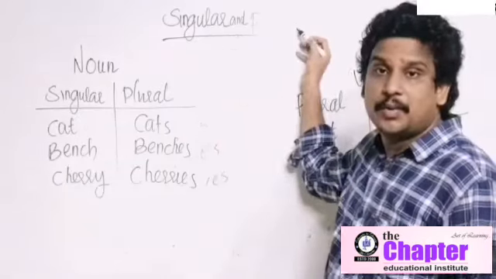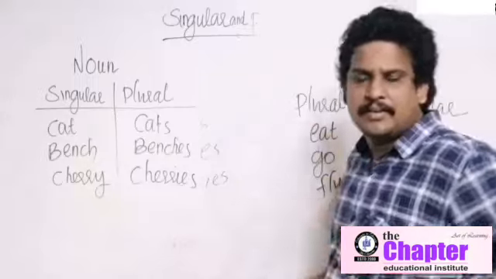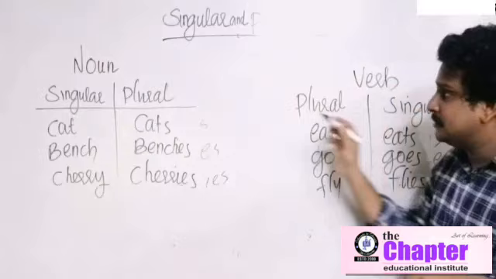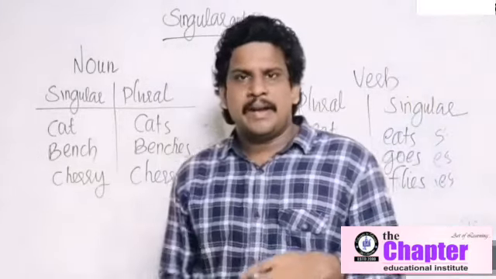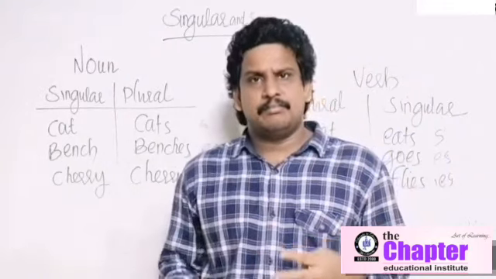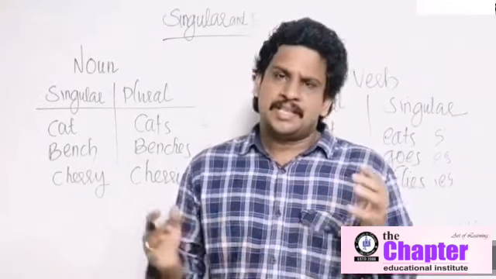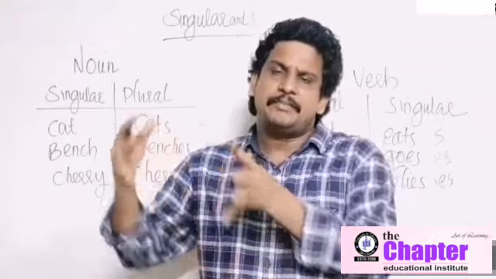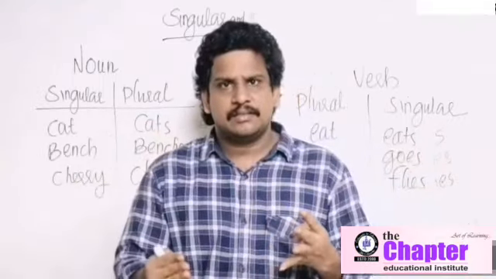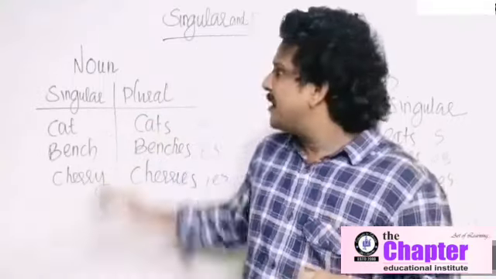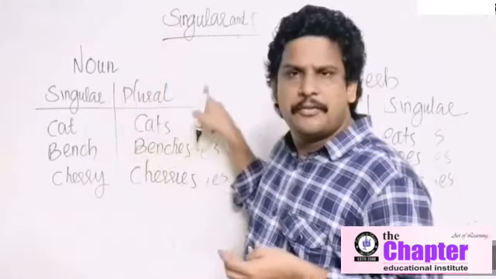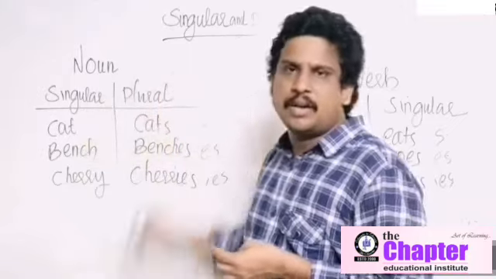Look, singular number and plural number. This is the final word for subject verb agreement. Noun is a naming word. My name, Renjit. That is a noun. Name of a place, Karunagapalli, Bombay. They are names. But name of a person and name of a place doesn't have any plural. But all the other nouns, all the other names have singular form and plural form. Singular number and plural number.